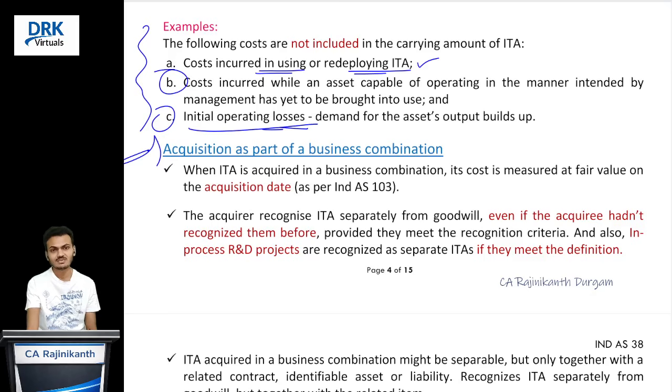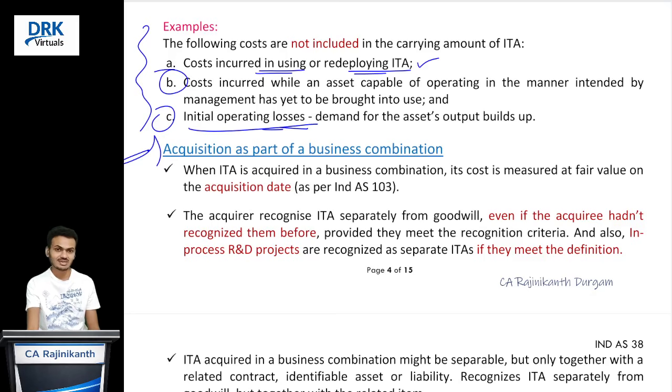And next one, for suppose there is an in-progress research and development cost in the books of Y Limited. That in-progress research and development cost can also be recognized as a separate intangible asset. It means what? We can capitalize that only if that research and development project satisfies the definition and recognition criteria of Ind AS 38.